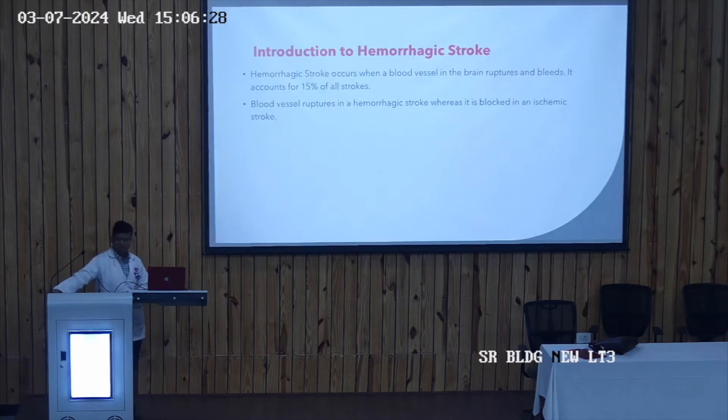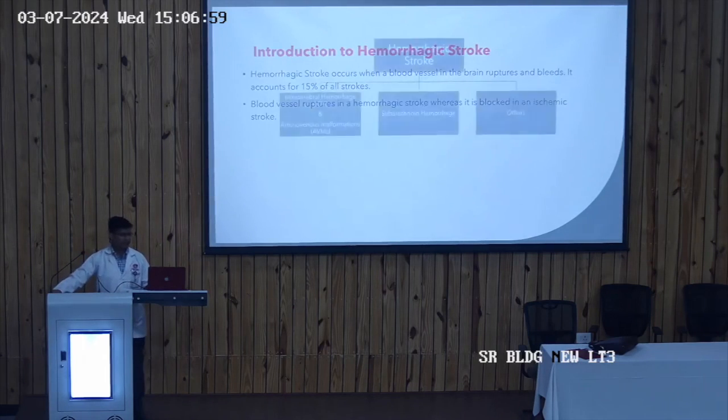As you are all aware, these are branches of the arch of aorta, forming the circle of Willis. Whenever any artery ruptures, there is bleeding into the brain parenchyma, which leads to hemorrhagic stroke. So the blood vessel ruptures in a hemorrhagic stroke, whereas it is blocked in an ischemic stroke. This is the basic difference between the two.